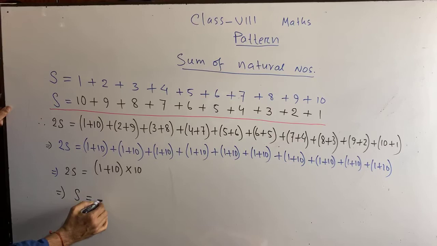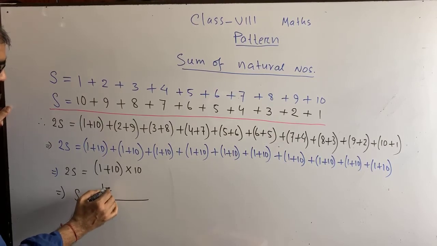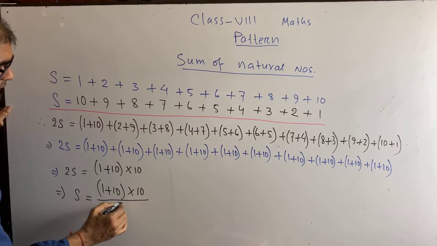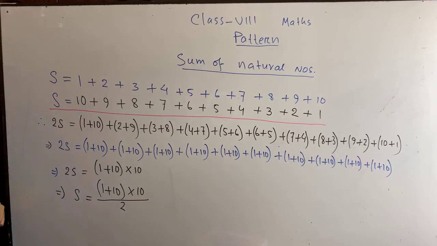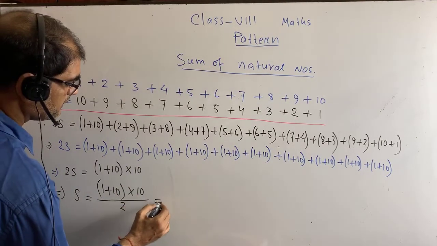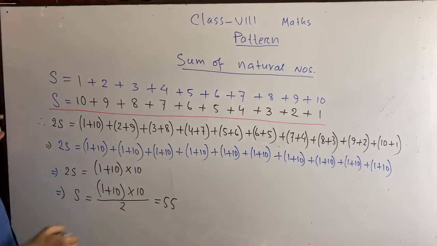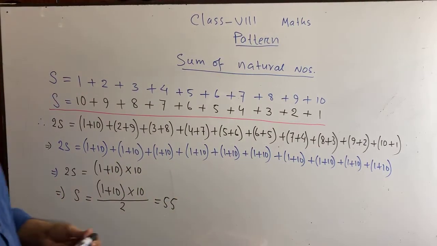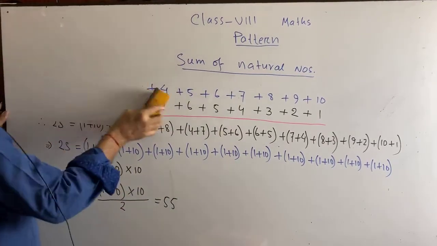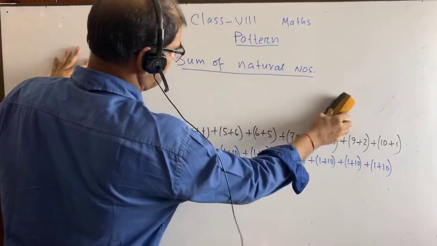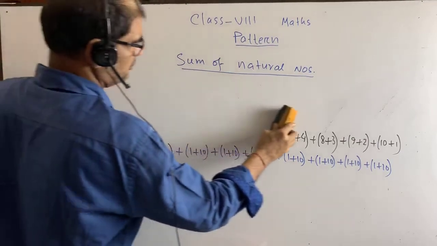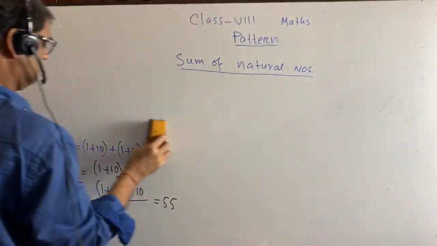s equal to 1 plus 10 into 10 by 2. What is that? If we go for calculating, we will get 55. Okay, we will get 55. But we are not done yet. We have just found the sum of first 10 natural numbers. We have found the sum of first 10 natural numbers.